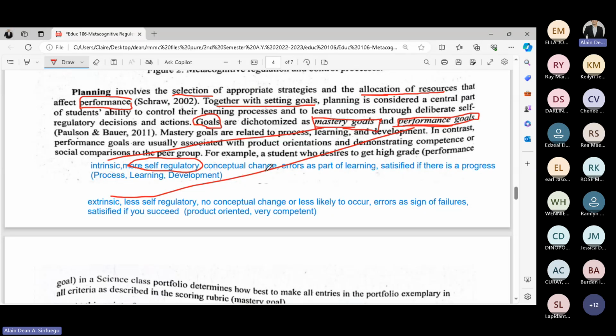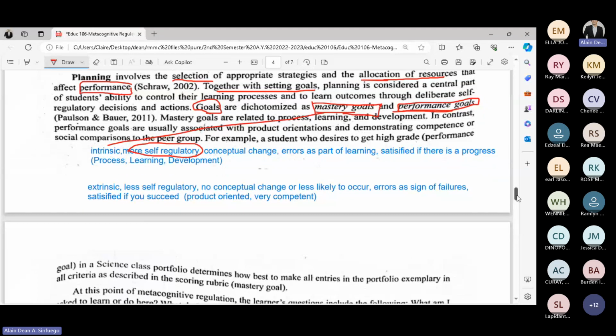Now, an example is a student who desires to get high grades. So that is actually performance. Why? He wants to show that he is intellectual or intelligent to his other classmates or to other students.